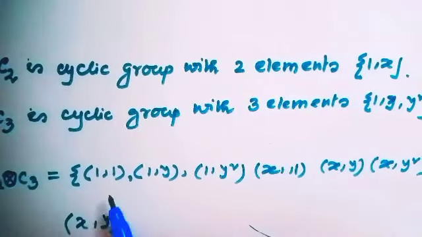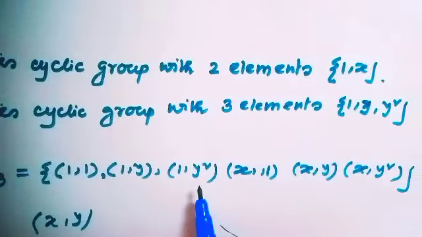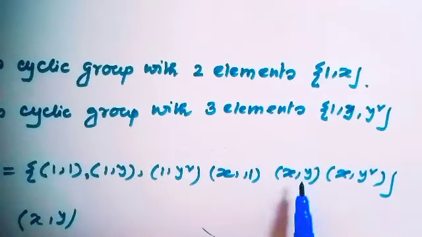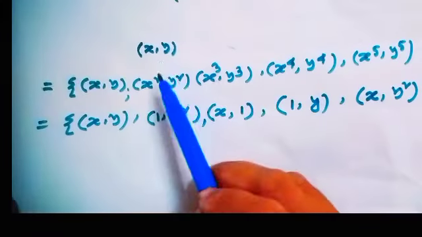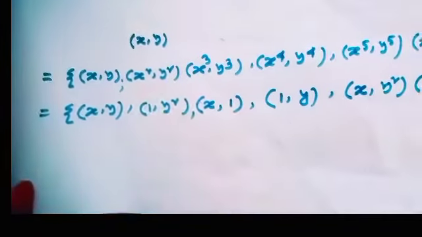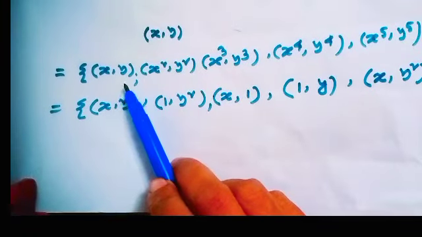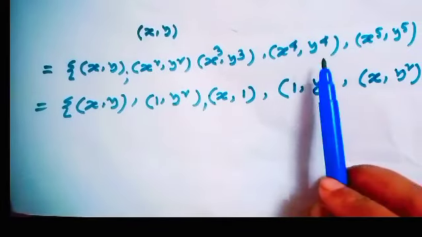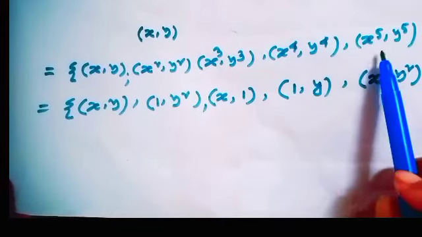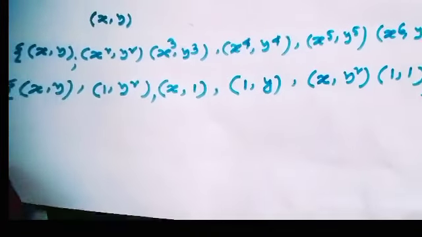This is the set containing the elements (1,1), (1,y), (1,y square), (x,1), (x,y), (x,y square). If you notice the element (x,y), then this is equal to the set containing the elements xy, x square y square, x cube y cube, x to the power 4 y to the power 4, x to the power 5 y to the power 5, x to the power 6 y to the power 6.